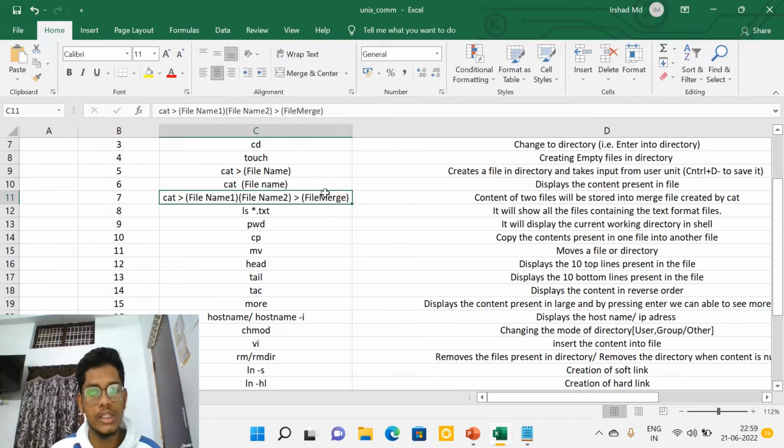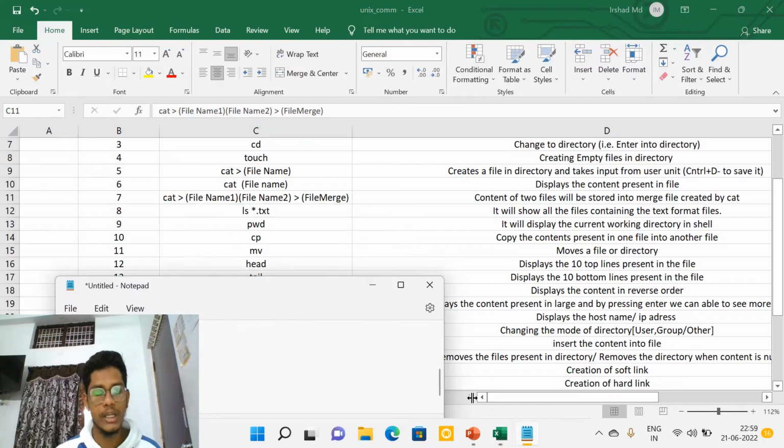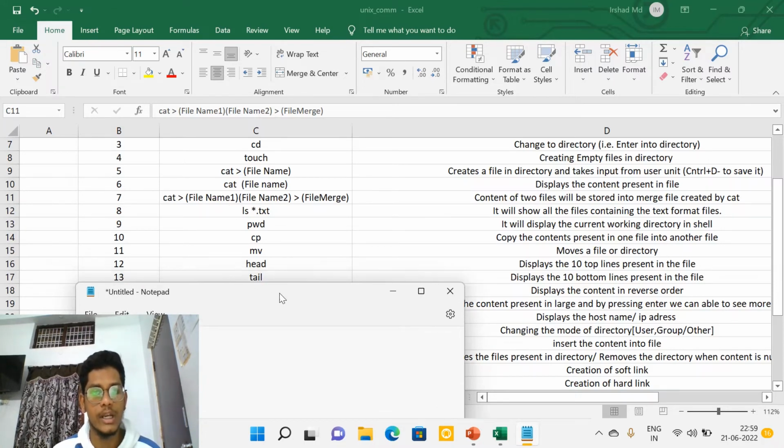After file merge, if we are printing, for example, if you give the command cat of file merge, then we are going to display the content in our file merge, which comes from whatever is present in file 1 and 2.